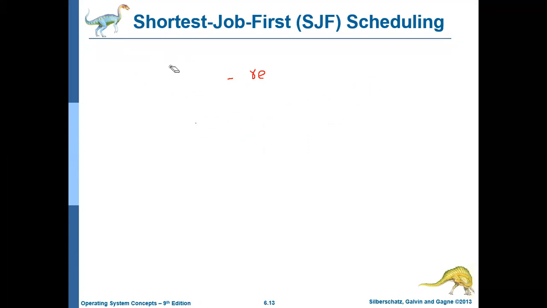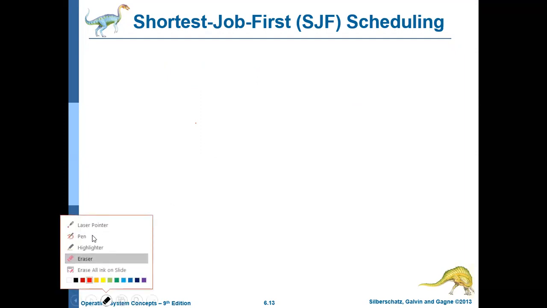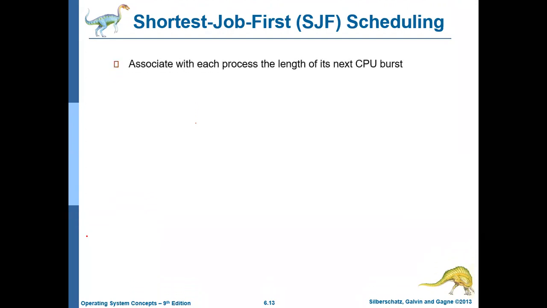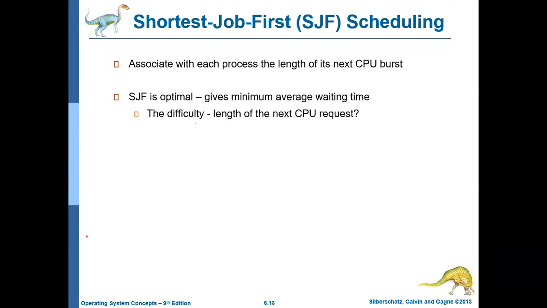Let us go through the algorithm with an example. Basically, every process will have a CPU burst. This algorithm will pick up the job with the shortest CPU burst, and that will be given to the CPU. So it gives the minimal average waiting time, and it gives an optimal performance.